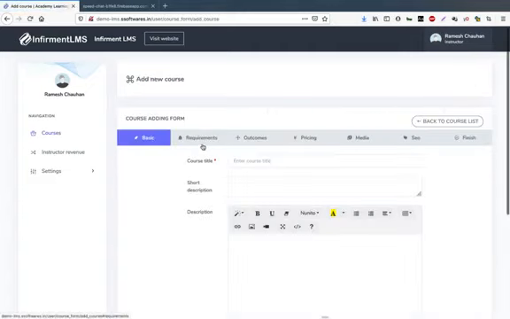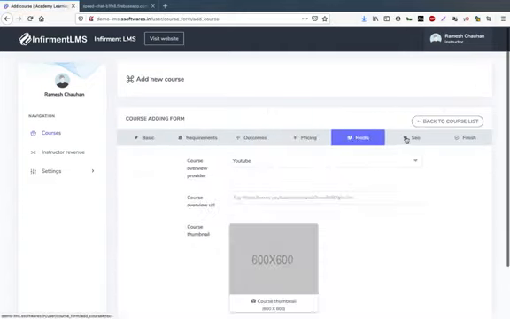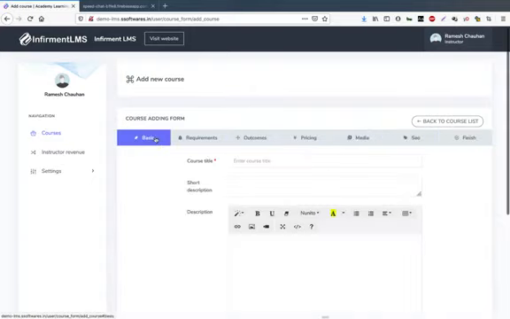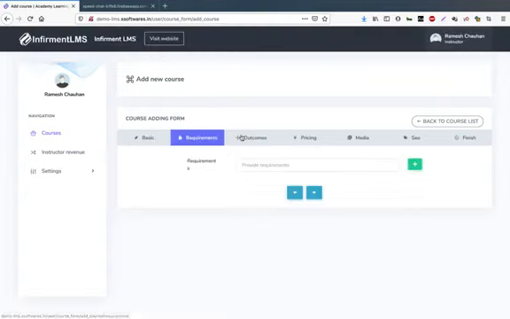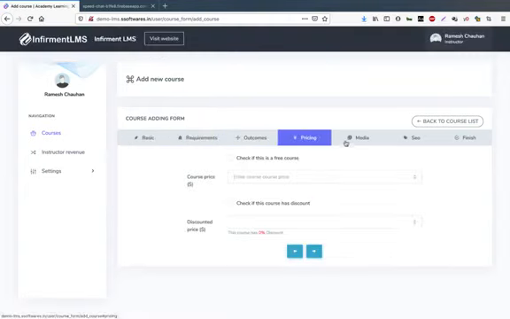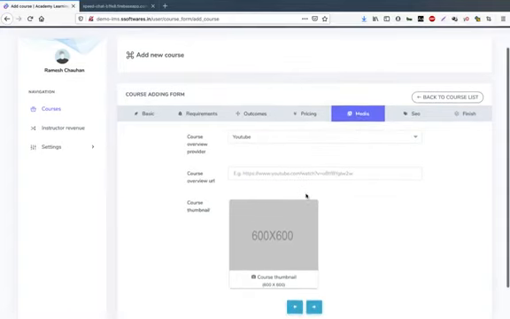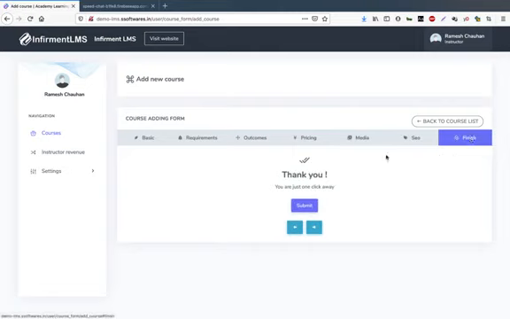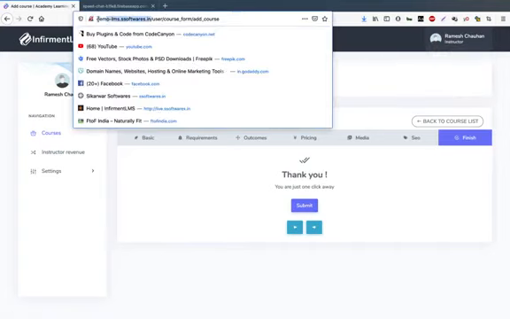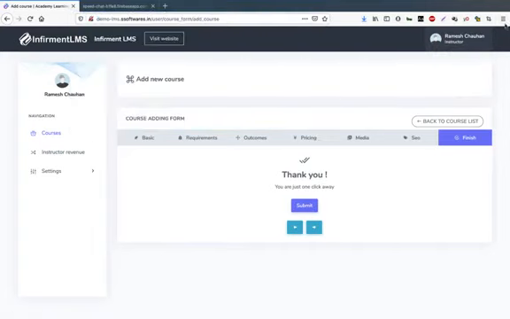Here very few things will be asked before publication, like entering the course title, description, detailed description, writing the requirements, outcomes, and pricing. There is a preview video, which we are discussing, and SEO, like on which keyword you want your course to rank on Google. This SEO is also integrated. You can have your custom meta tags. Click finish and the course is published. It is very easy to make a course. Okay, now I will show you the admin panel.